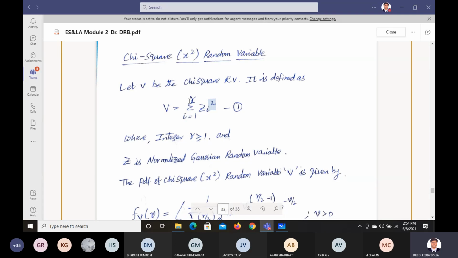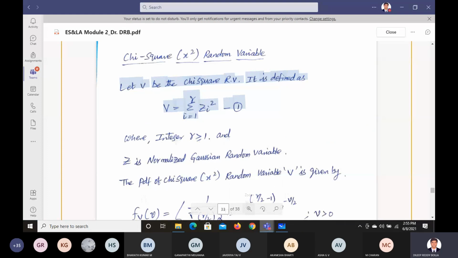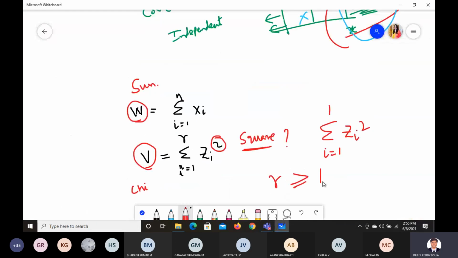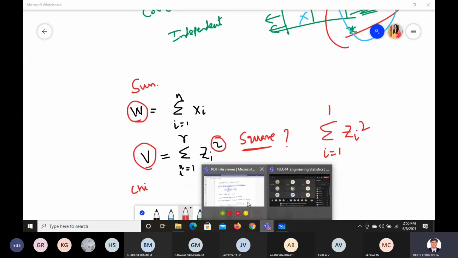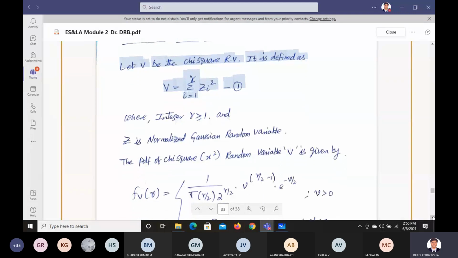And we know this value of R is an integer value. It will be minimum 1 or greater than 1, because we cannot write it like this, right? We can write the value as 1 up to 1 and only Zi square, which means only one value will be there. It can be greater than or equal to 1. The value of R should be greater than or equal to 1, and it's also an integer value.